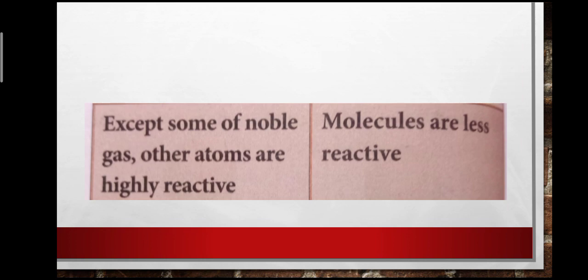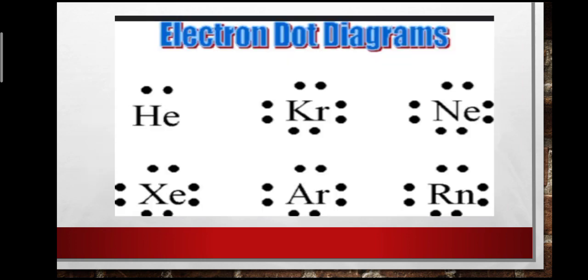Come to the last point, it is a very important one. We know very well that noble gases are inert in nature. Why? They have a completely full electronic configuration, whereas other atoms do not. The valence shell of noble gases has either 2 electrons or 8 electrons, which is a stable electronic configuration. Hence, they are chemically inert, whereas other atoms have an incomplete valence shell.